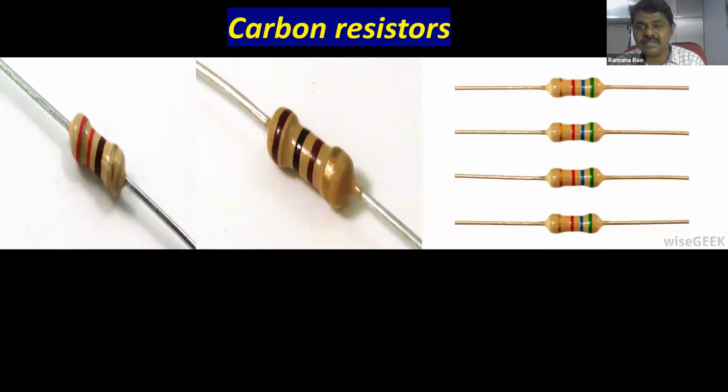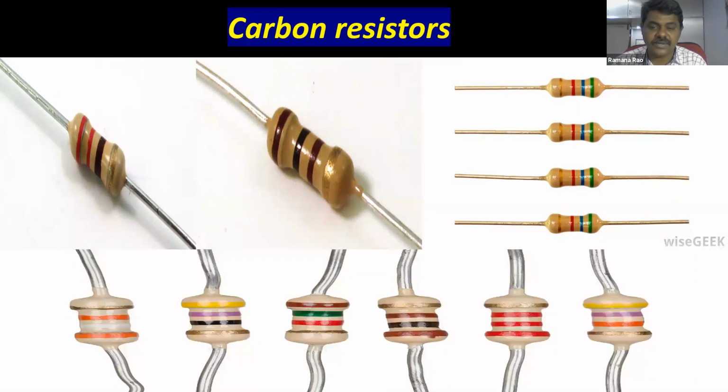In the third picture, every resistor is going to have the same color combination, but that is different from the first and second. So you have different colors on the carbon resistors. And you can see so many different colors on the surface of the carbon resistor.